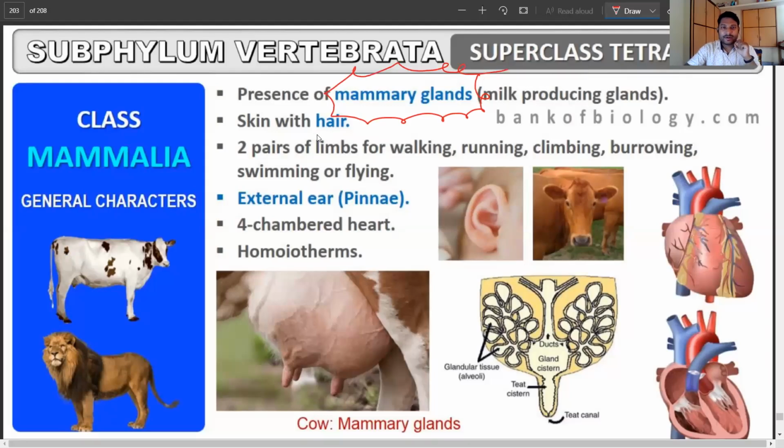The skin is going to be present with hair, and two pairs of limbs, of course, for multiple purposes, as you can see. There is the presence of an external ear, called the pinna, as you can see here. All of them have the external ear, or the pinna. There is a four-chambered heart, double circulation, and they are again warm-blooded animals, or homeotherms. And they are going to have a well-developed alimentary canal.